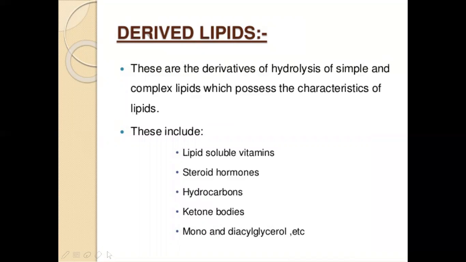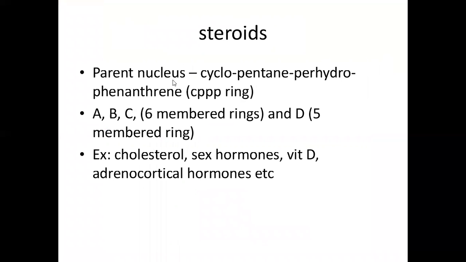So one of these is steroids. Now let us understand some more about steroids. In steroids, the parent nucleus is cyclopentane perhydrophenanthrene. In short, we write it as CPPP. Okay, in steroids the parent nucleus is the CPPP ring. The full form is cyclopentane perhydrophenanthrene ring.